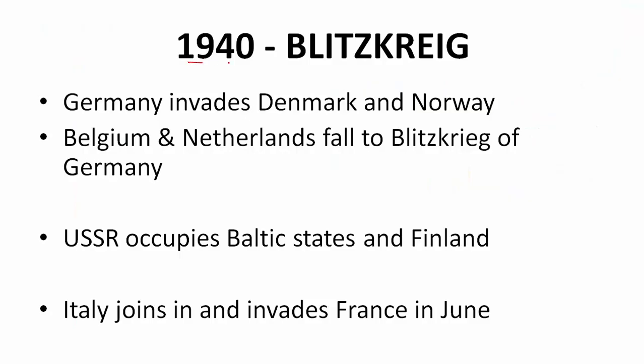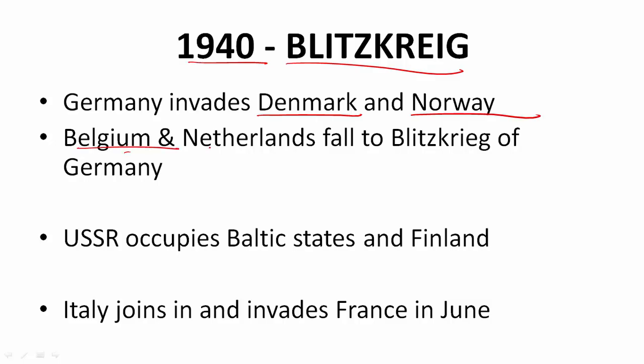Now we come to 1940, the Blitzkrieg part of campaign. Now after attacking Poland, Germany attacked Denmark in the earlier part of 1940 as well as Norway. Why did it attack Denmark and Norway? Because ultimately it wanted to go to Belgium and from there on to Finland.